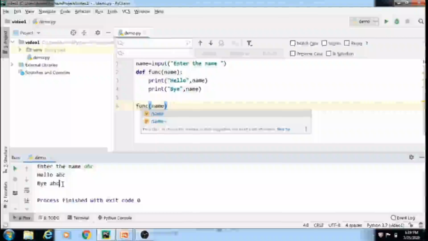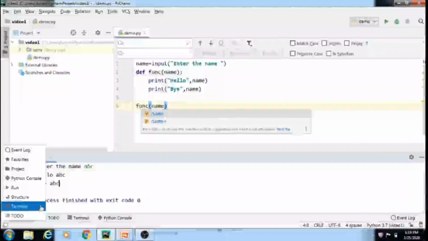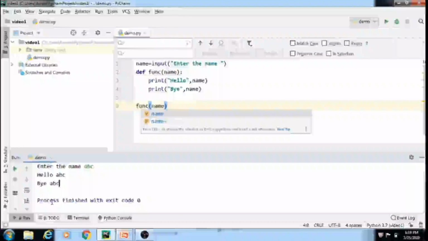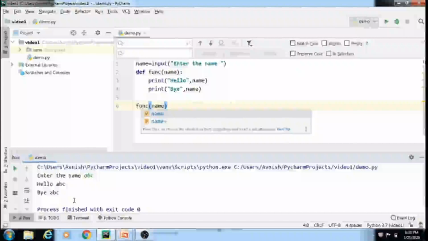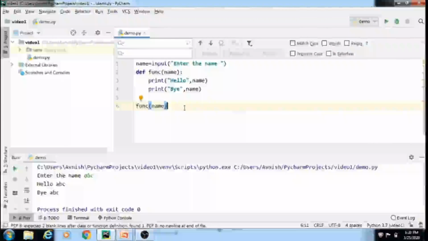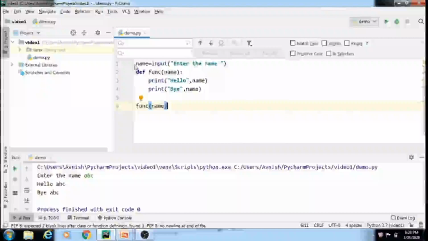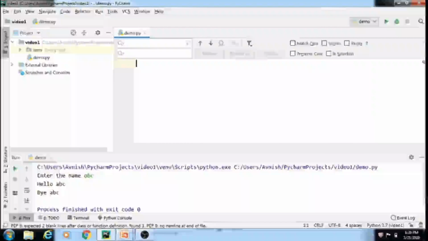In this code, the user will assign some input to the variable name, and that variable will be given to the function as a parameter or input. In a function, you can pass multiple inputs simultaneously. We will see that example also. Suppose I make some changes in this code.